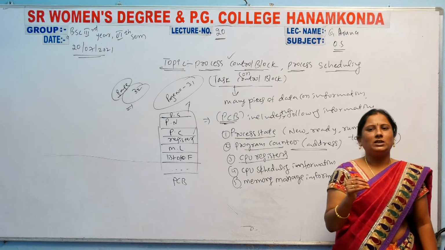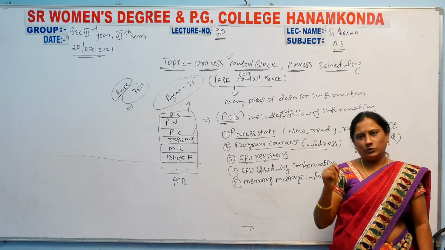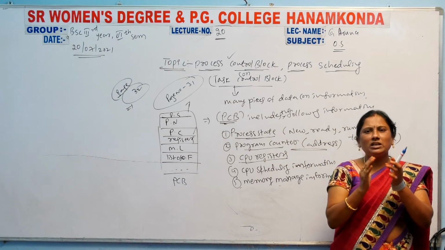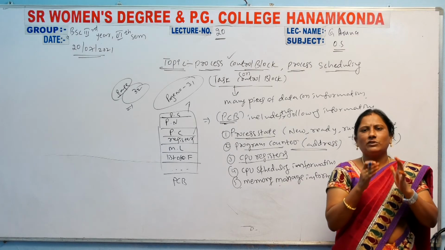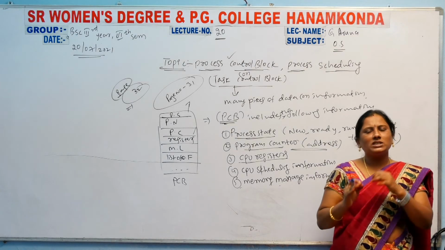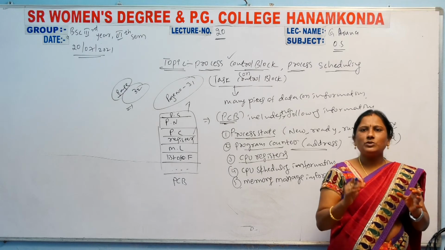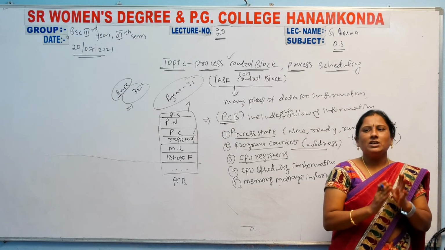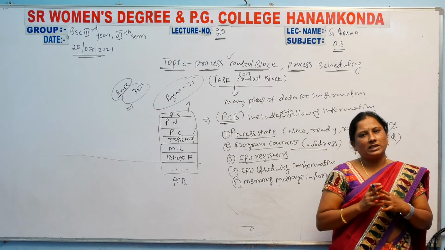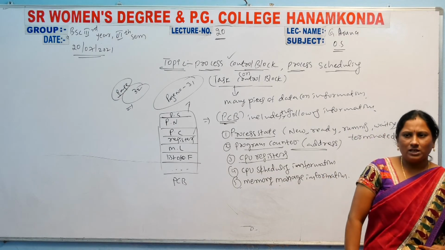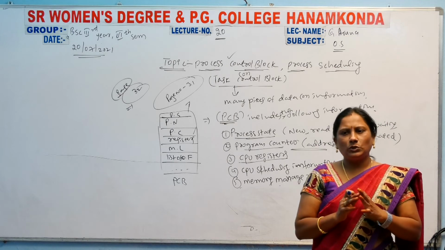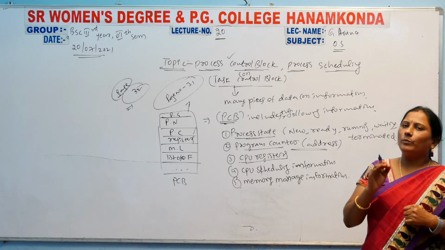This is called process scheduling. Clear? Scheduling means which priority, which process choice, first choice, second choice or third choice. That means which process is executed first, which process is executed second. Like that, processes can be scheduled here. That is called the process schedule.